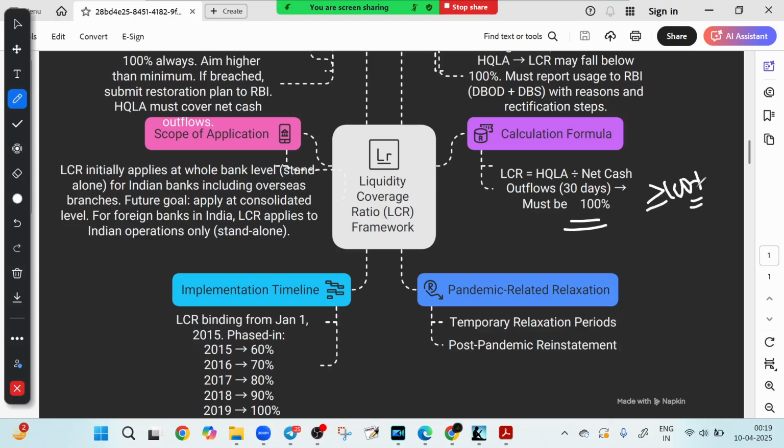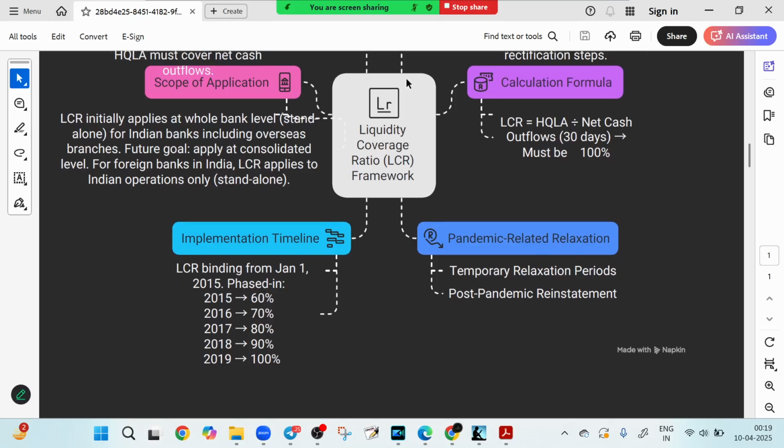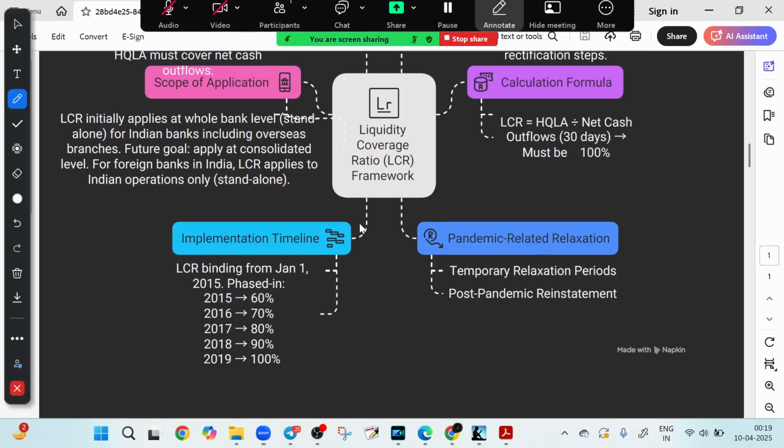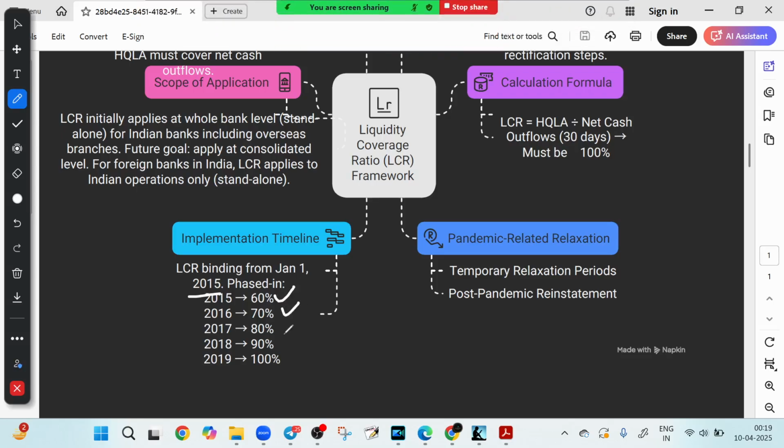Now if you look at the implementation timeline on the left side, you can see that LCR was not rolled out overnight. It started from January 1st, 2015, and was gradually phased in: 2015 60%, 2016 70%, 2017 80%, 2018 90%, and 2019 100%. And regarding pandemic-related relaxation, no rulebook is rigid. During the pandemic, temporary relaxations were provided, but once things stabilized, full reinstatement kicked in, restoring financial discipline.